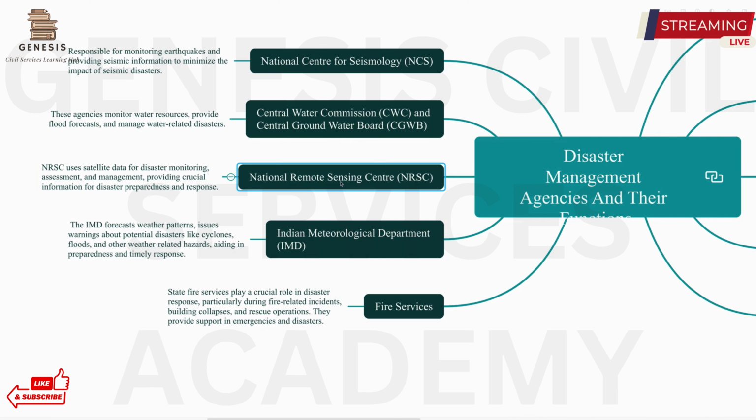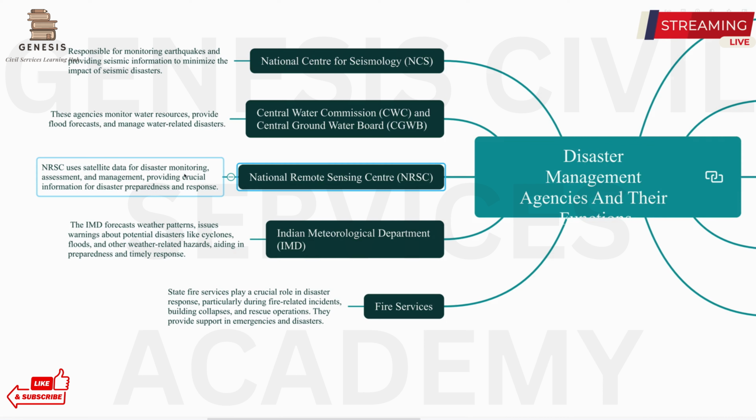National Remote Sensing Center uses the satellite data for the monitoring. All right. So whatever disaster has happened, its monitoring through the use of satellite is done by the National Remote Sensing Center.